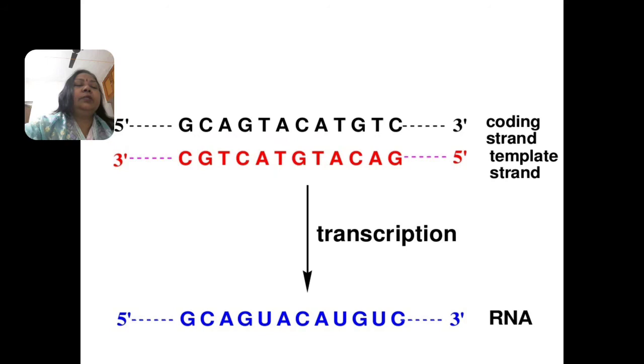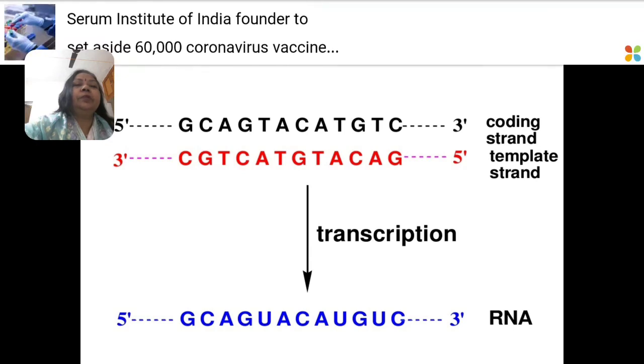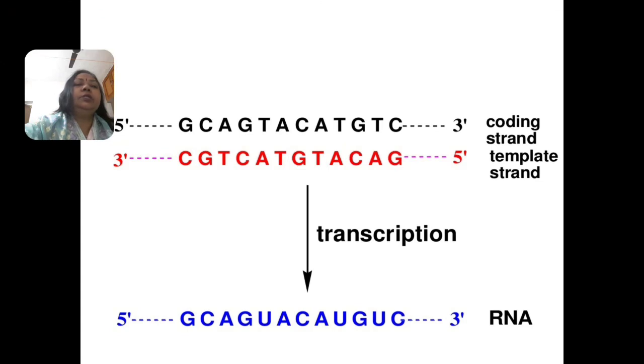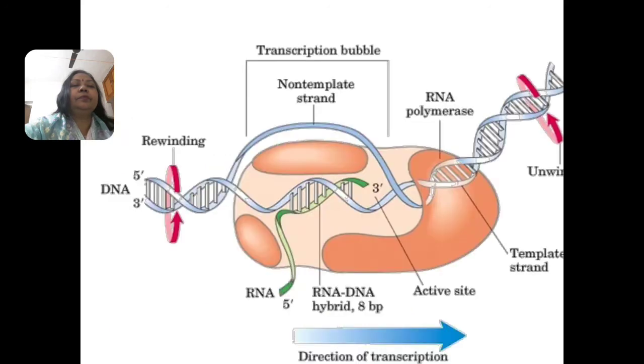In this slide, you can see the formation of the template and complementary strands: C, G, A, C, G, T, A, C, A, T, G, T, C. This is the coding strand, and the other is the template strand. After transcription, the template strand is converted into messenger RNA, and in place of thymine, here is the uracil. Again, this is a transcription bubble.